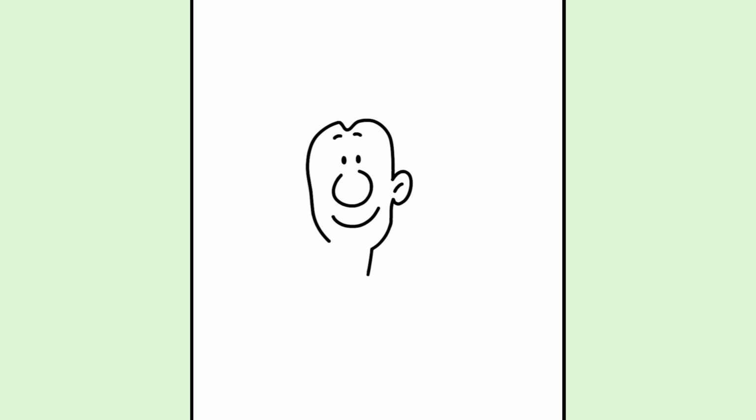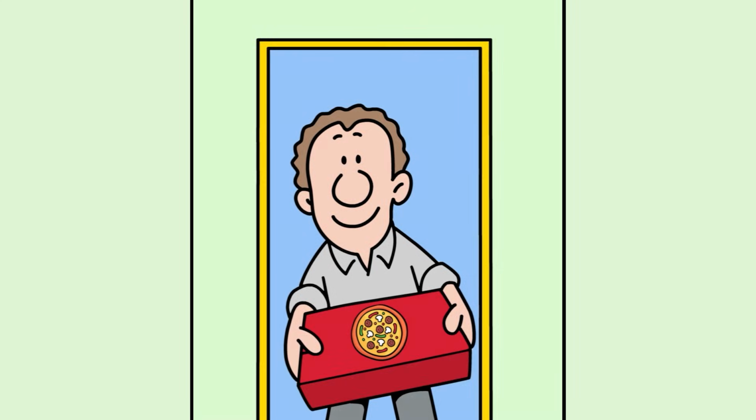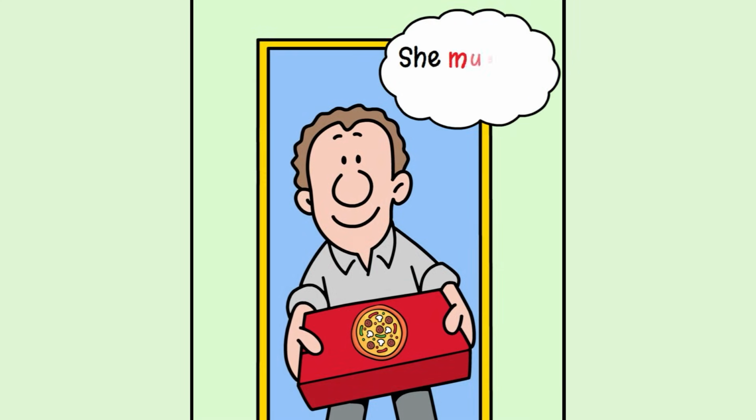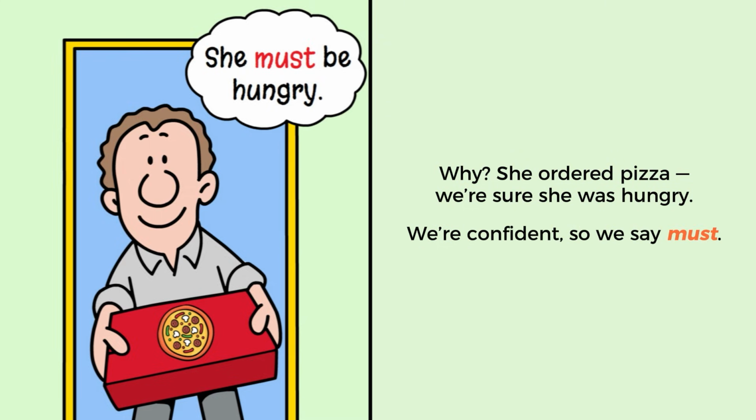It's lunchtime. A pizza box is outside Anna's door. She ordered food. She must be hungry. Why? She ordered pizza. We're sure she was hungry. We're confident, so we say must.